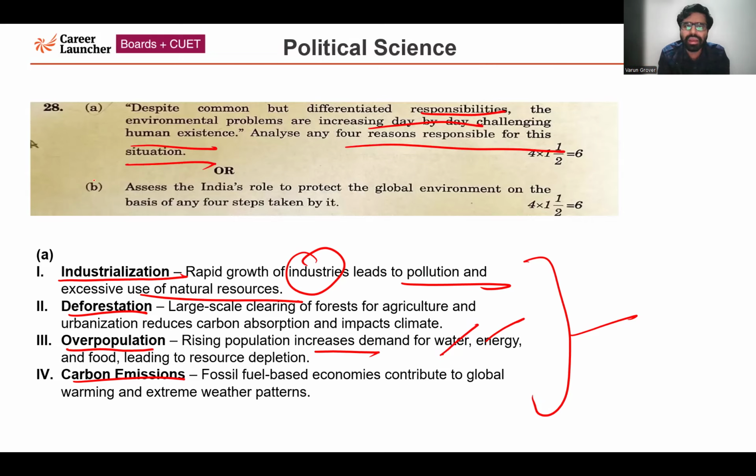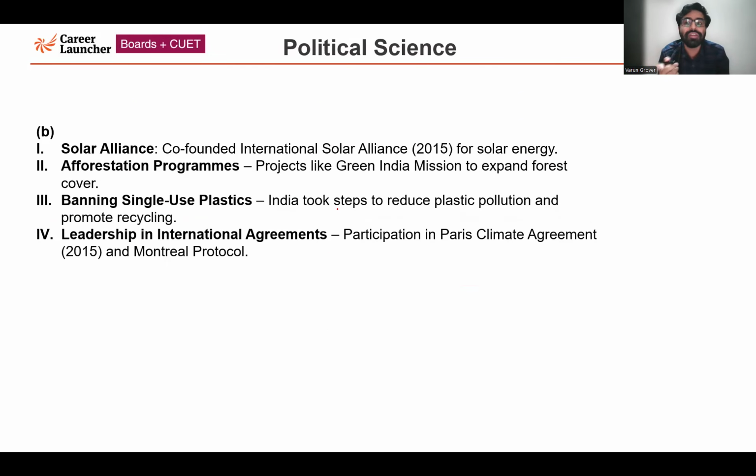Now, next one, B, assess India's role. This question is asking about India's role in protecting the global environment on the basis of any 4 steps taken by it. The previous question is also similar to this, so I'm moving forward with that. See, now Solar Alliance. As I discussed in the previous question, India very importantly co-founded the International Solar Alliance for solar energy. India has been promoting the usage of renewable energy for the past few years at a rapid scale. So with France, India co-founded ISA in 2015, and the headquarters of ISA is also located in India only, in the Delhi NCR region.